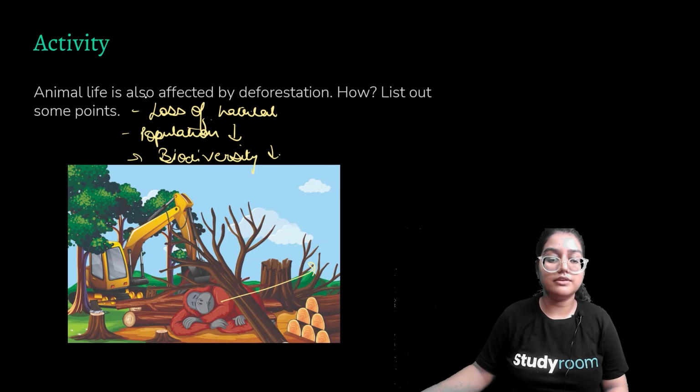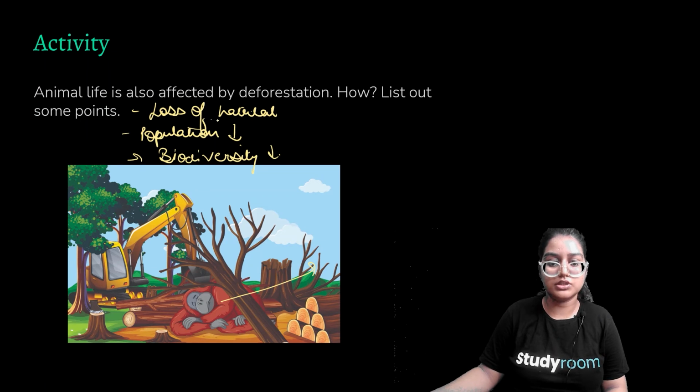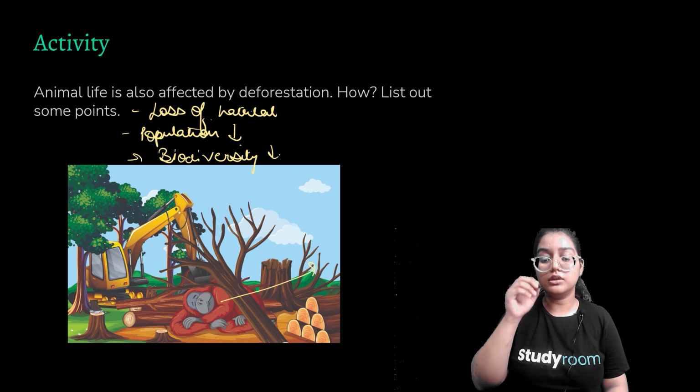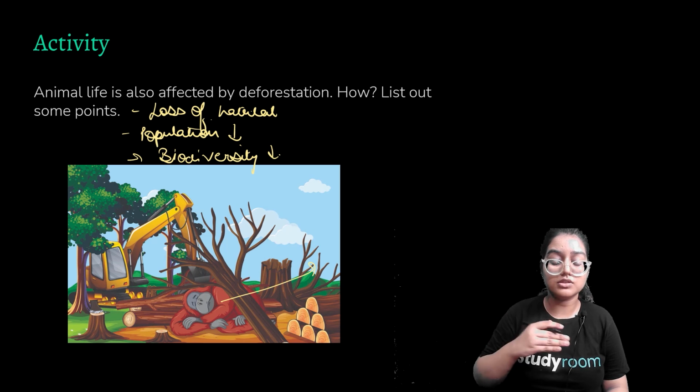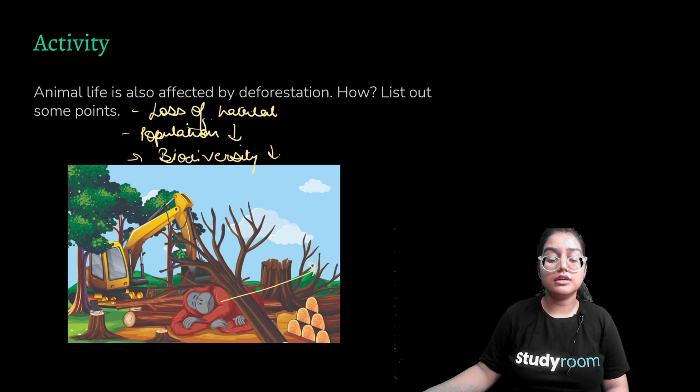Here is another activity for you. Animal life is also affected by deforestation. How? You have to analyze this picture. I have already written the answer, I know, but you have to analyze it by yourself and find out the loopholes of deforestation. You can see here this gorilla or chimpanzee is being submerged under this tree. This is happening because they have lost their homes, their survival, their habitat. If they lose their homes, the population will decline, and then our biodiversity or ecosystem biome will also be disturbed.